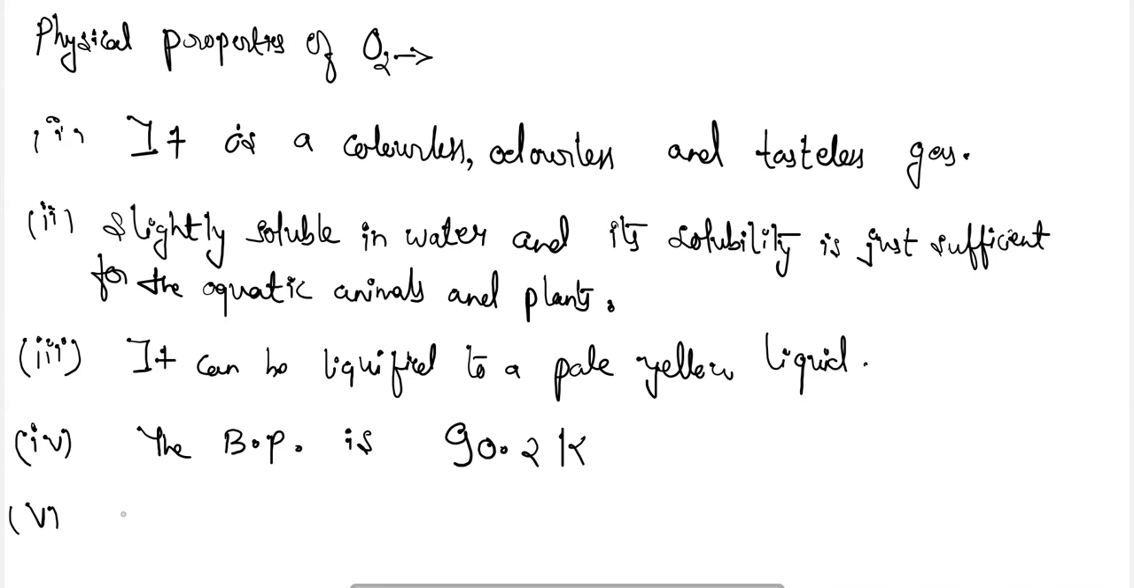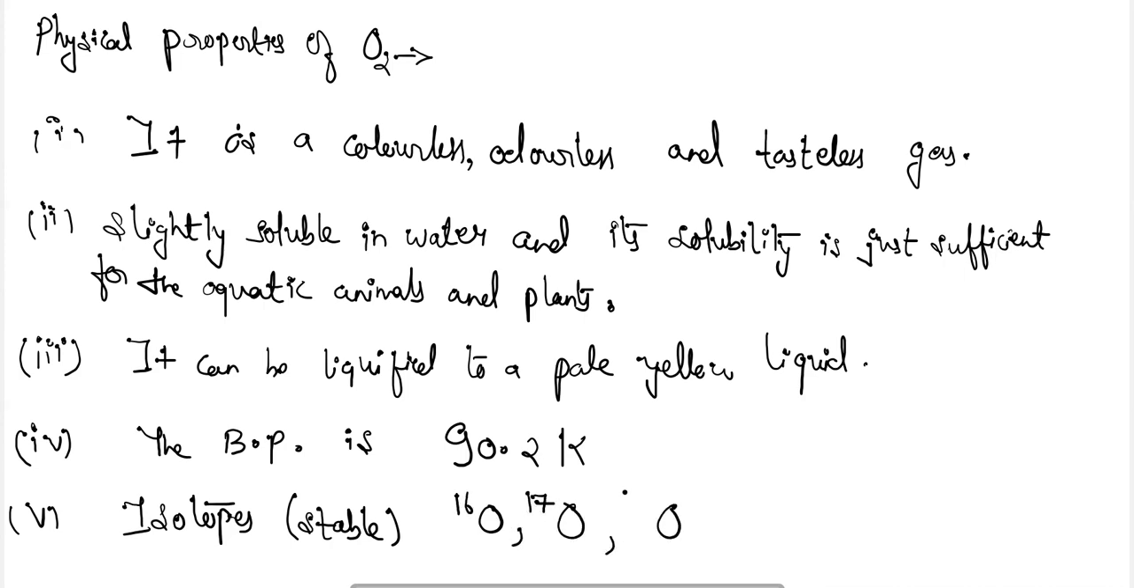The three isotopes which are stable for oxygen are oxygen 16, oxygen 17 and oxygen 18. These are the three stable isotopes of oxygen. Next, the chemical properties of dioxygen.